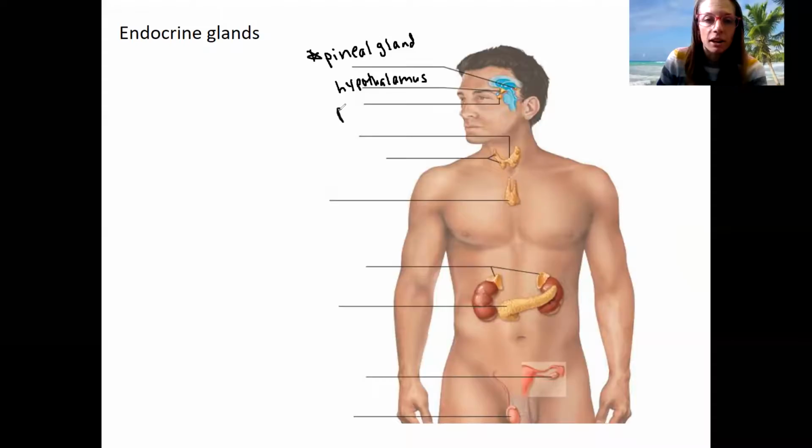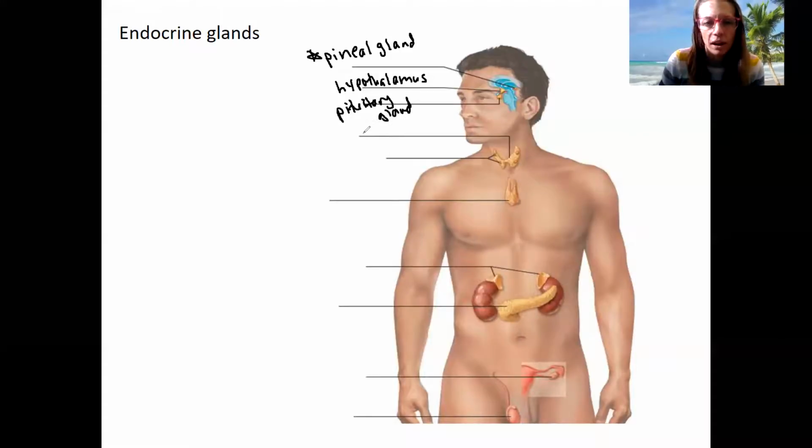The pituitary gland is just below the hypothalamus. It is composed of both nervous tissue and endocrine tissue. So we'll look a lot more at that. It's one of my favorite organs. It's not just endocrine, but it's so important in the endocrine system. But it's not just endocrine tissue, so I really should take that away.